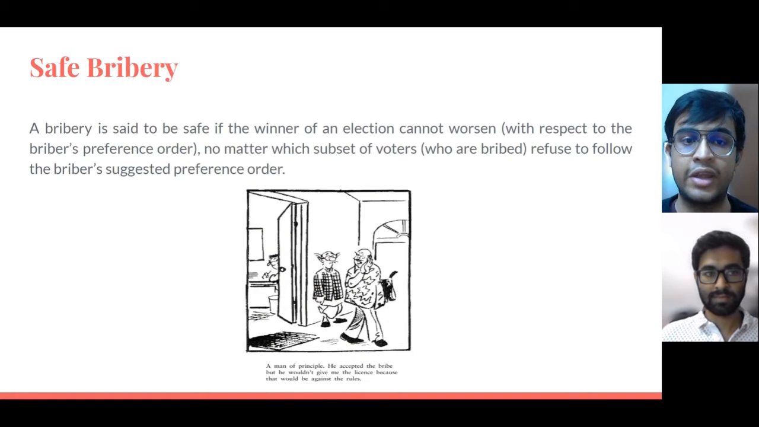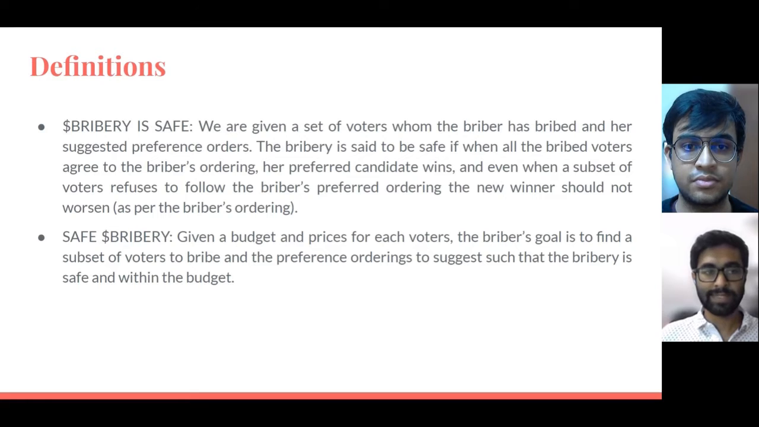It is basically a variant of the bribery problem where the winner of an election cannot worsen with respect to the briber's preference order, no matter which subset of voters who are bribed refuse to follow the briber's suggested preference order. We study the following four problems related to bribery.